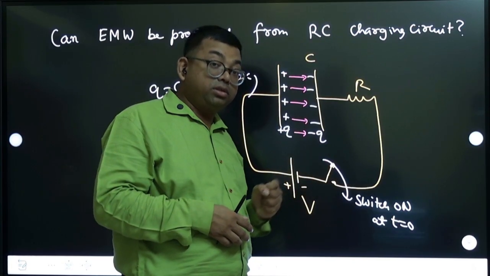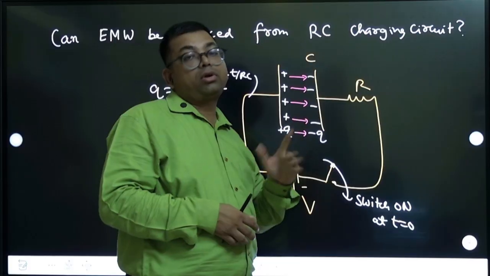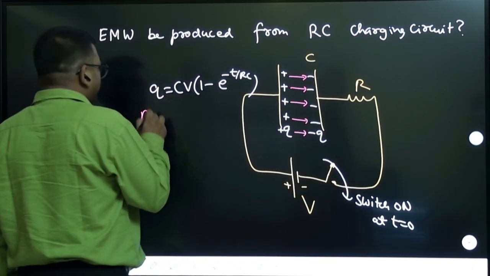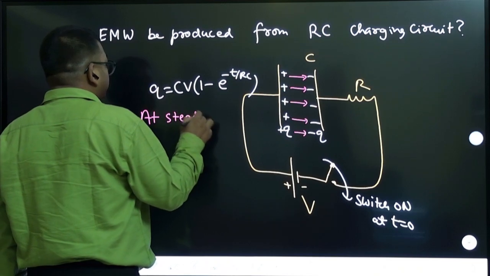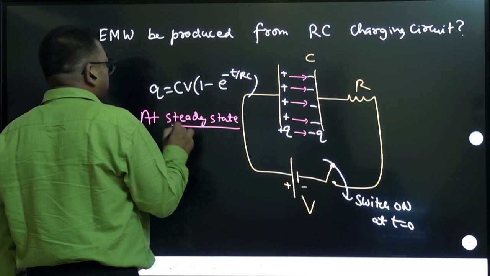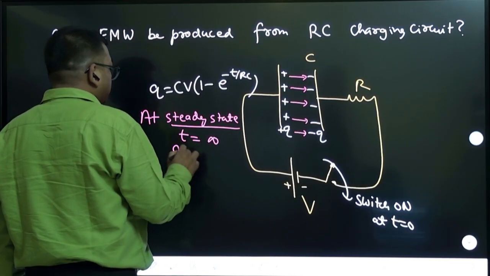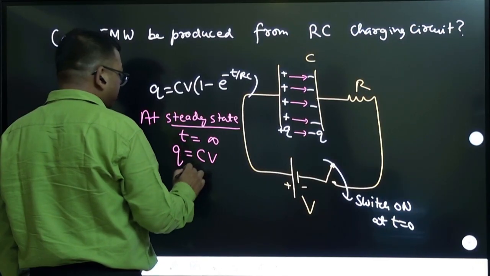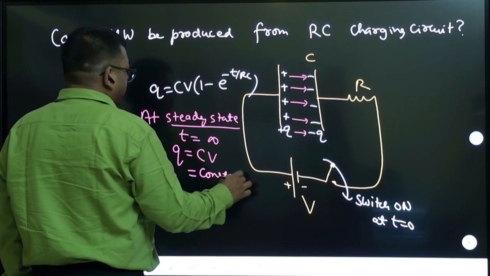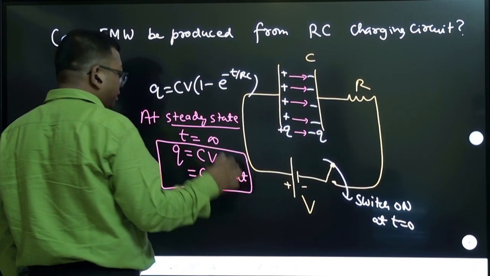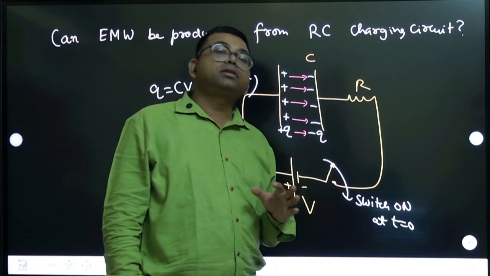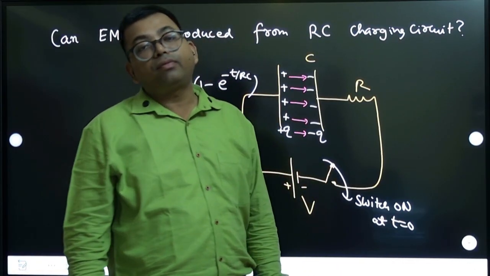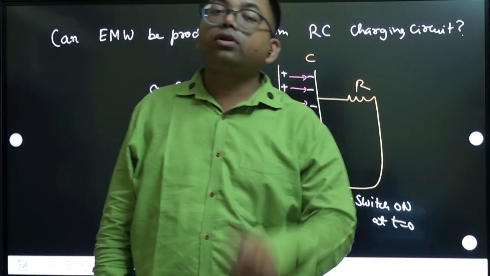But the thing is that once the capacitor becomes fully charged, in a steady state, after that charge will not change. For time equal to infinity, very large time, at a steady state, what happens? Charge will become CV, because e power minus infinity is 0. So charge becomes constant. So charge will not change. But before that, at any other time, charge is changing, electric field is changing, there must be electromagnetic wave. But the electromagnetic wave is not going to be a sinusoidal function.